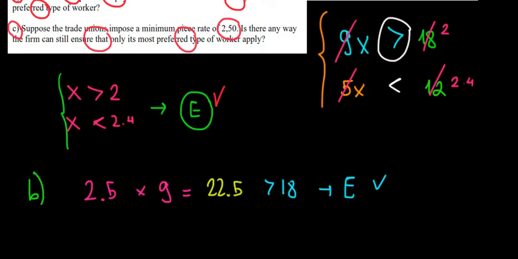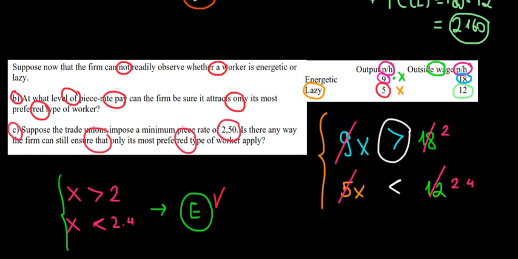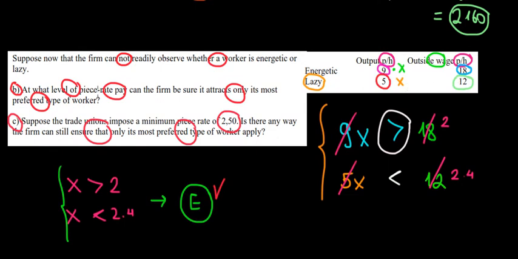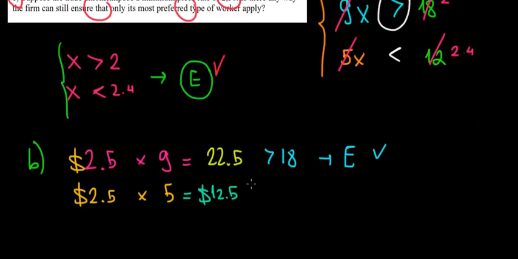Let's compare this for the lazy guys. So $2.5, let me put dollars here to know that this is the piece rate, times how many shoes per hour? Well, we have 5 shoes per hour for a lazy guy. So 2.5 times 5 is equal to $12.5. What's the alternative? Well, the alternative wage is just $12. So even these lazy people are going to apply as well. This is greater than $12, so lazy people apply as well.